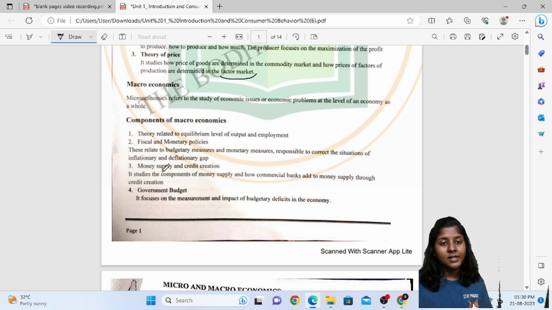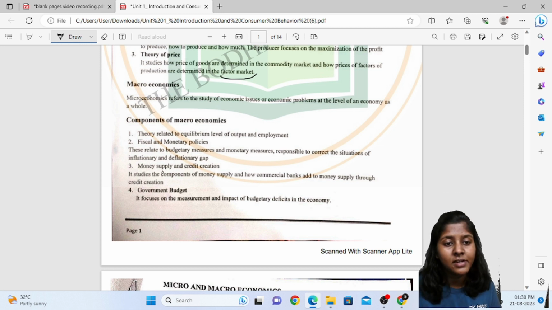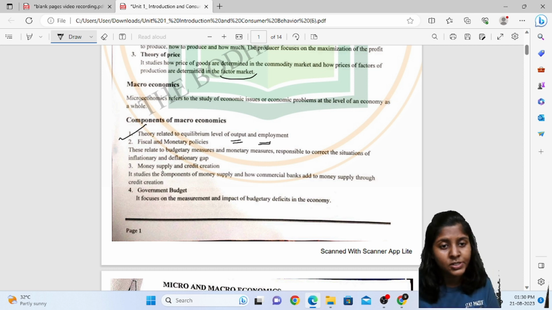The first thing that we study is theory related to equilibrium or level of output and unemployment and employment issues. Then the second is fiscal and monetary policies, budgetary measures, and the inflationary and deflationary gap. This type of thing we study in macroeconomics. Then money supply and credit creation: how money is supplied in the market and what the functions of the commercial bank are, all these things we study in macroeconomics.